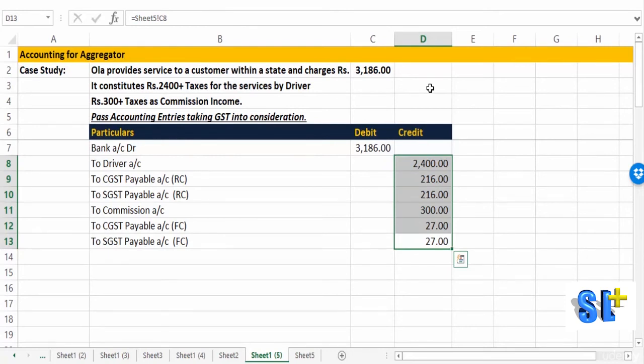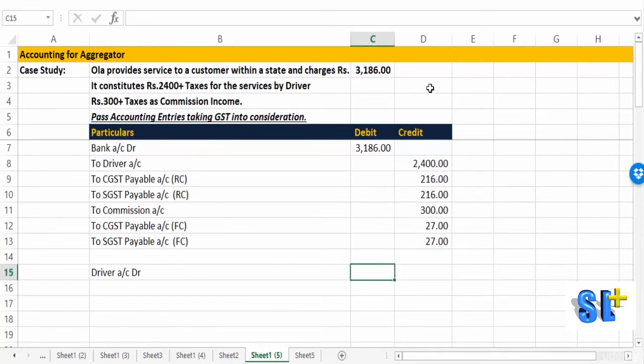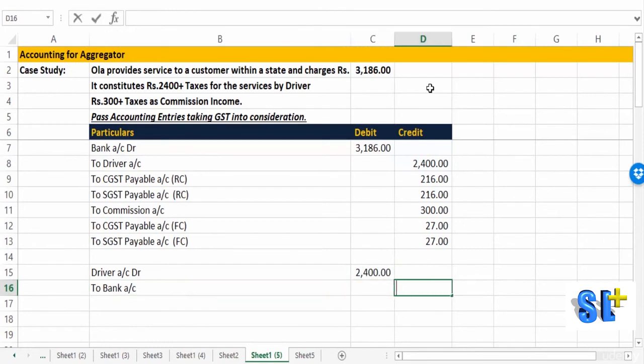Then we have to make payment to the driver. When we make payment to the driver, the driver account will be debited for 2,400 and bank will be credited 2,400. Now if this driver had been a registered person, what would have happened is this driver would have billed Ola for this 2,400 plus these two amounts.